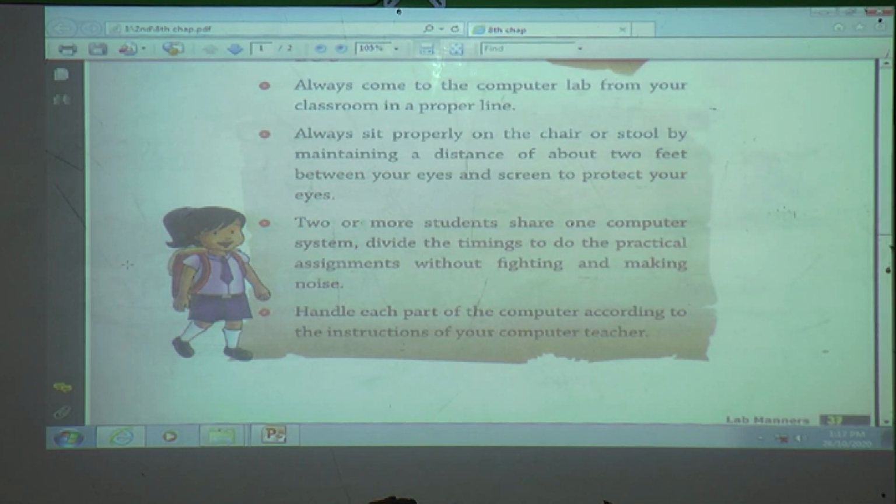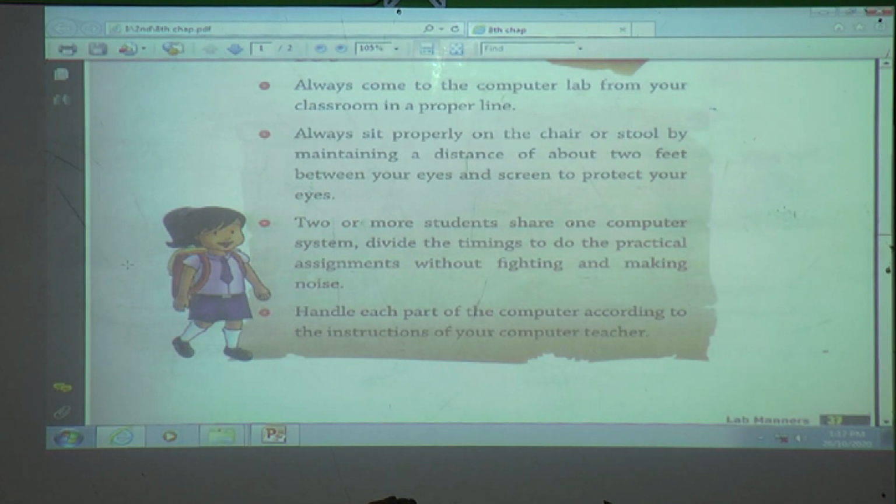A computer has at least 4 parts, and these 4 parts are connected with each other by using wires. There are so many wires, so many parts and so many computers in the computer lab. That's why when we come to a computer lab, we must listen to our teacher.